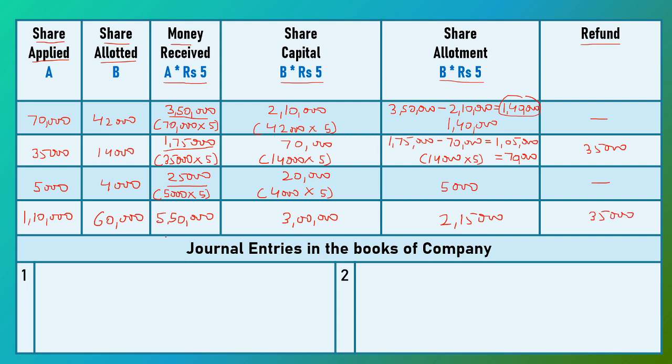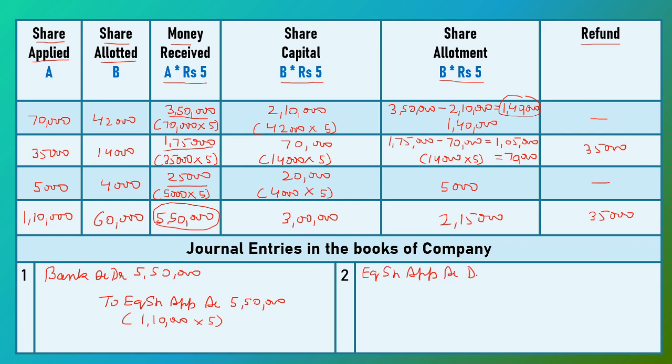Now first we do the application money received entry and our entry is bank account debit to equity share application account and the company receives an amount of 5,50,000. If we want to cross check this amount, the number of share applications the company received is 1,10,000 and application money is rupees 5 per share, so the amount is 5,50,000.